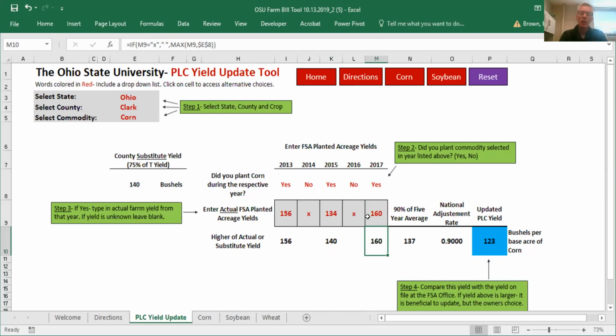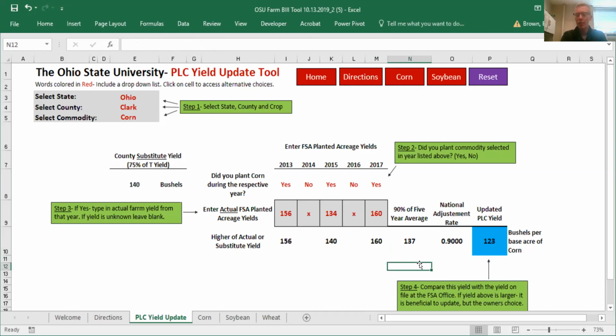But the way the formula calculation works is we're going to add up all these years where we planted corn, or that we had corn acres available to us, or planted, we planted corn. We're going to average these 3 years together, and we're going to take it times 90%. Now, that 90% is just what's written into the formula calculation by law, but that calculation comes out to 137 bushels per acre, okay?